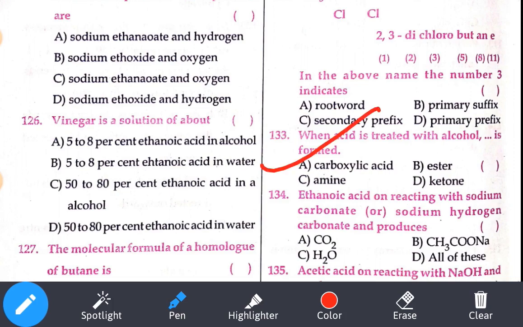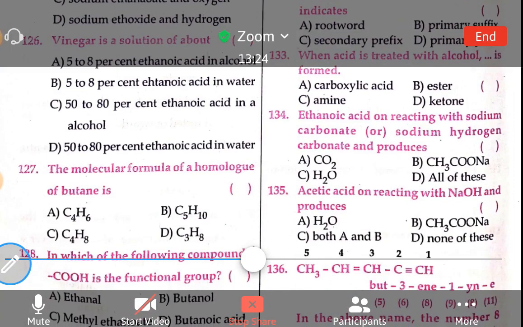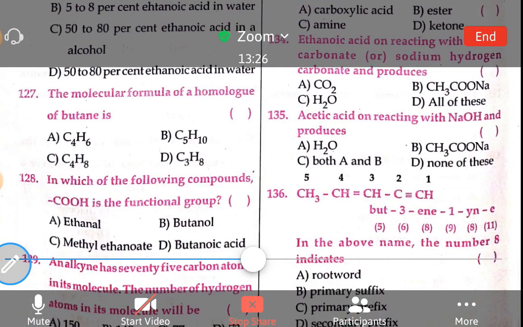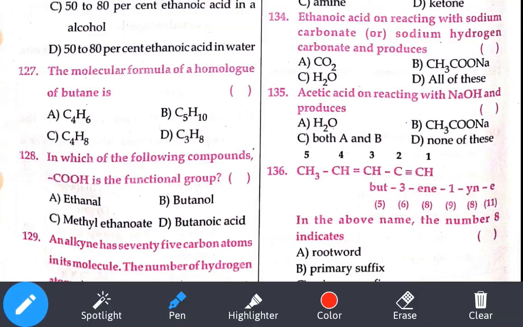The molecular formula for a homologue of butane. In order to get a homologue of butane, CH2 should be added. So option number D is our answer. In which of the following compounds is COOH a functional group? It should be an oic acid, carboxylic acid. Where is the oic acid? Butanoic acid. Option number D is our answer.